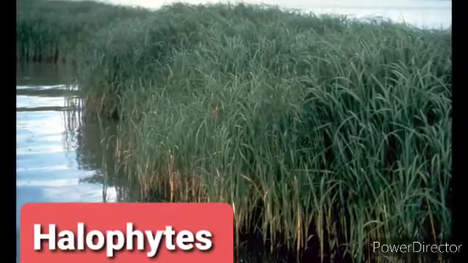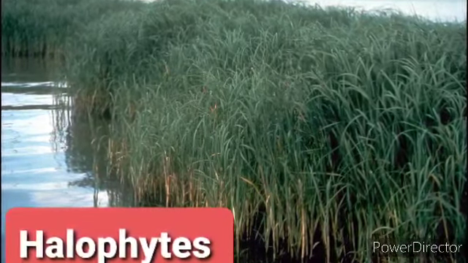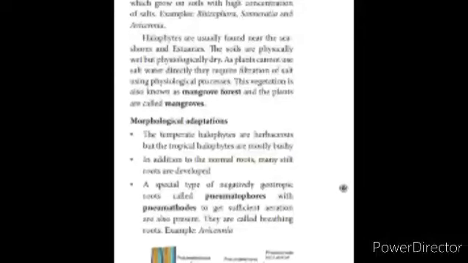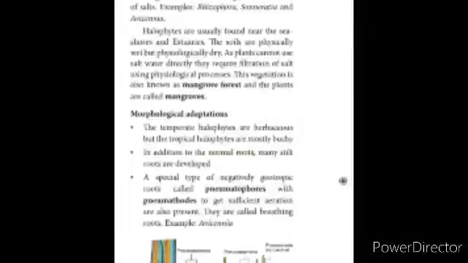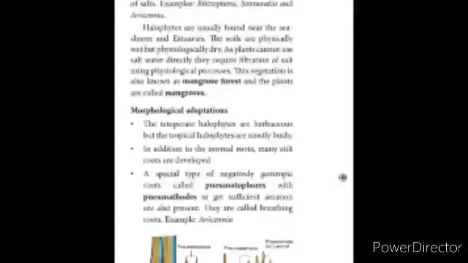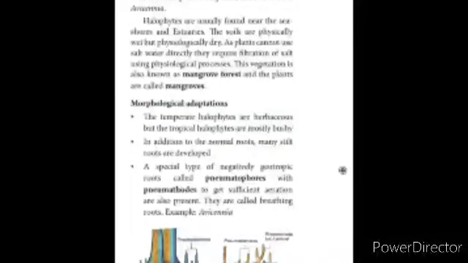And we come to the fourth type, that is the halophytes. They are a special type of plants. They grow in high concentration of salt. Example, Rhizophora, Sonneratia and Avicennia. Halophytes are found near the seashores and estuaries. The soils are physically wet but physiologically dry.